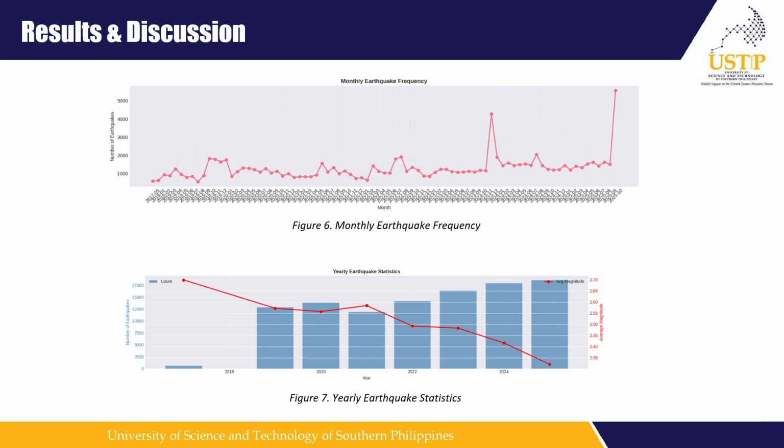Next is figure 6, monthly earthquake frequency. So the highest number of earthquakes that was recorded was actually recent, that was in October 2025. And then figure 7 shows the yearly earthquake statistics. So we can see here that it dipped a little but then increased again. And as for the average magnitude, the average magnitude of our earthquakes is actually decreasing.